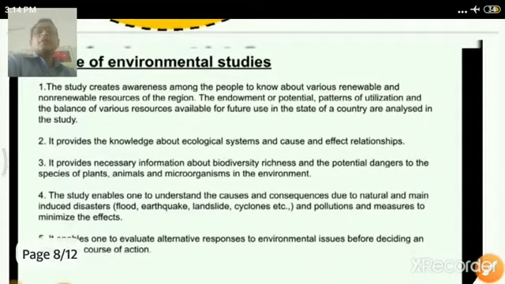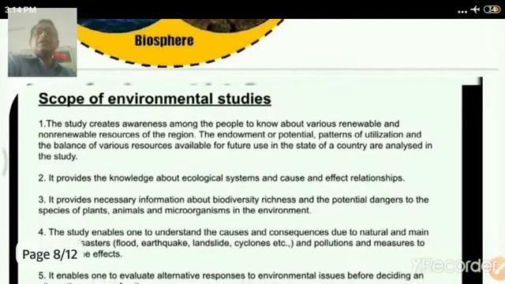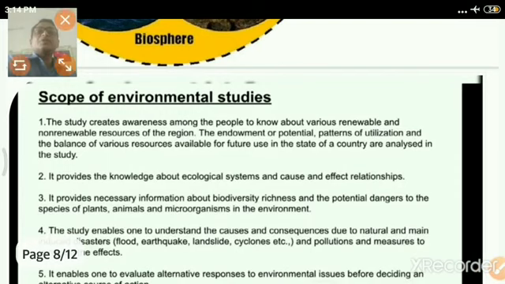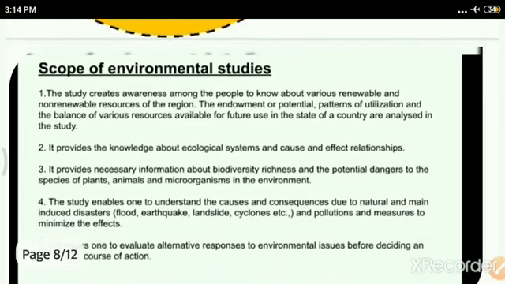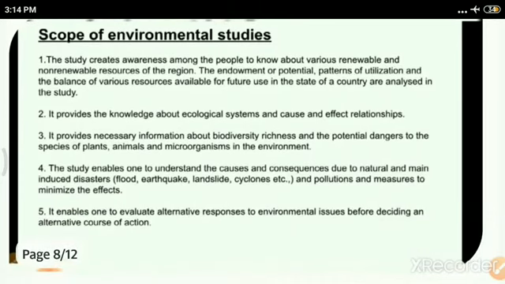Now, the most common question that comes to our mind is: what is the scope and importance of this subject? It creates awareness among people about the various renewable and non-renewable resources of the region, their potential patterns, their utilization, the balance of various resources available around us, and how judiciously we have to use them. The second point is that it provides knowledge about ecological systems, their causes, effects, and relationships.